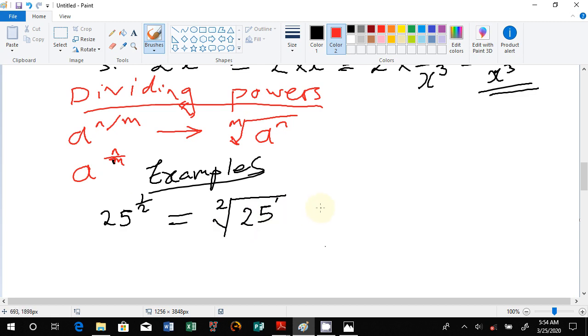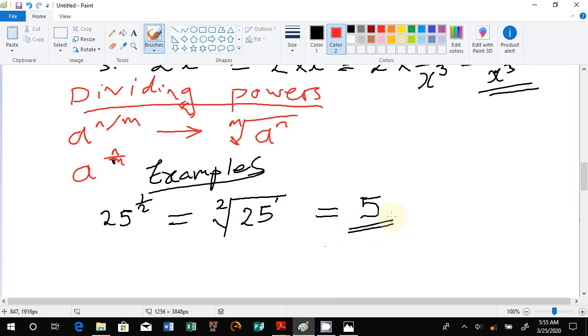Now the next step is this symbol is for square root, the 2. If it was 3, it was going to be cube root. If it was 4, then fourth root. Just like that. So what is the square root of 25? We all know that it's plus or minus 5, but I'll deal with just the positive part. We'll say 5 is the correct answer for this one.